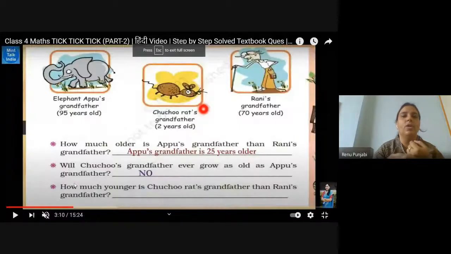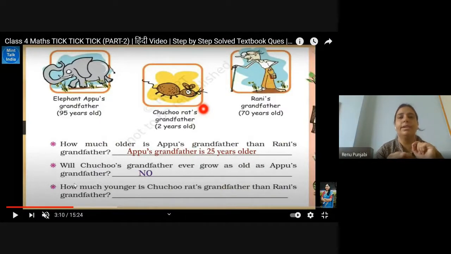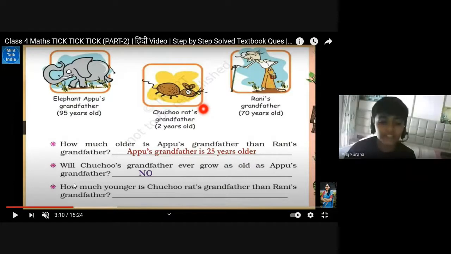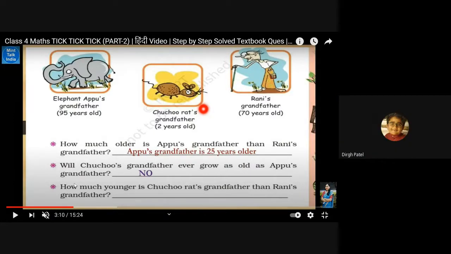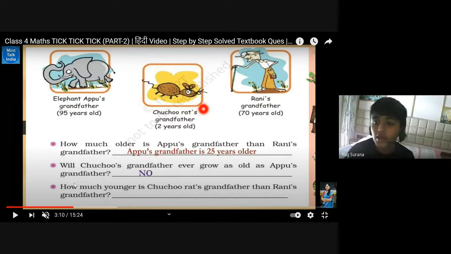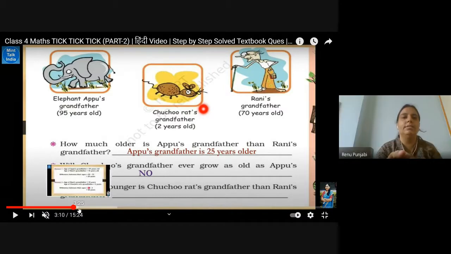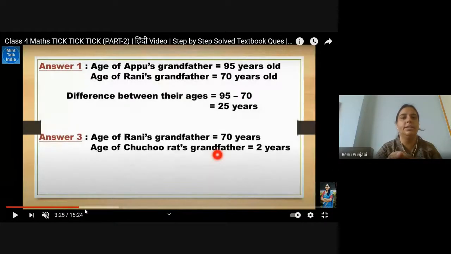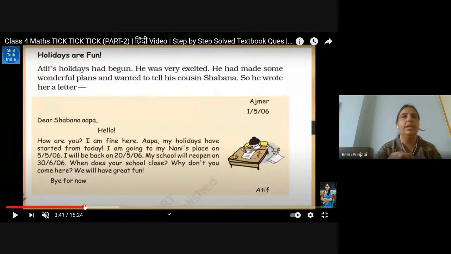Now go to the next. How much younger is Choo Choo's grandfather than Rani's grandfather? How will you find out? Ma'am, 70 minus 2. Yes, what will it be? 68. Yes, 68 years younger. Then go to the next page.